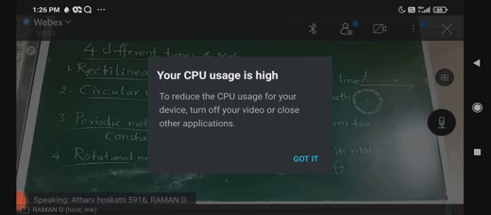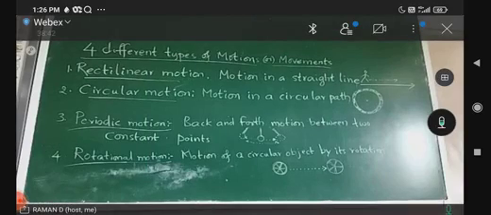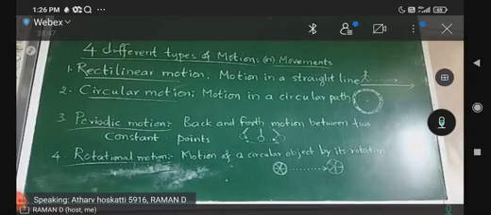It can be rectilinear, it can be circular, or it can be periodic, anything. But what about the wheels? Which motion are they exhibiting? They are exhibiting rotational motion. Is that clear to all of you? Right?